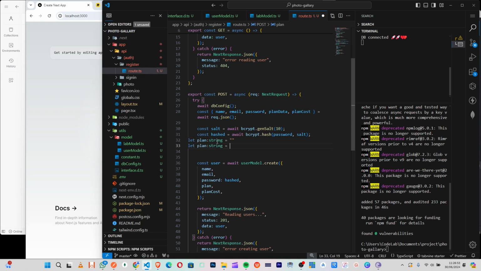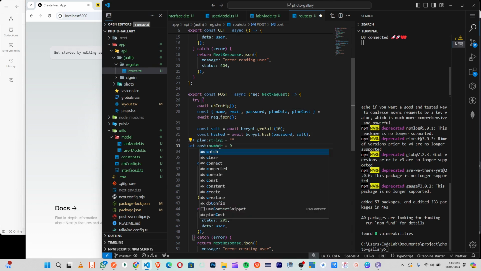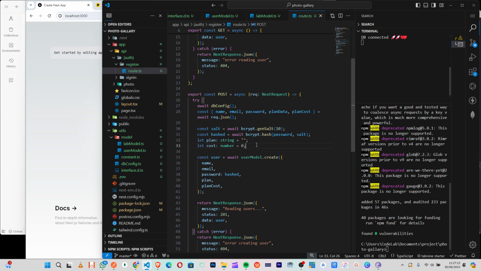Then this one will be 0 and we will say cost will be this one, number. So let me just change them to cost here, equals to number. So something like this, right?